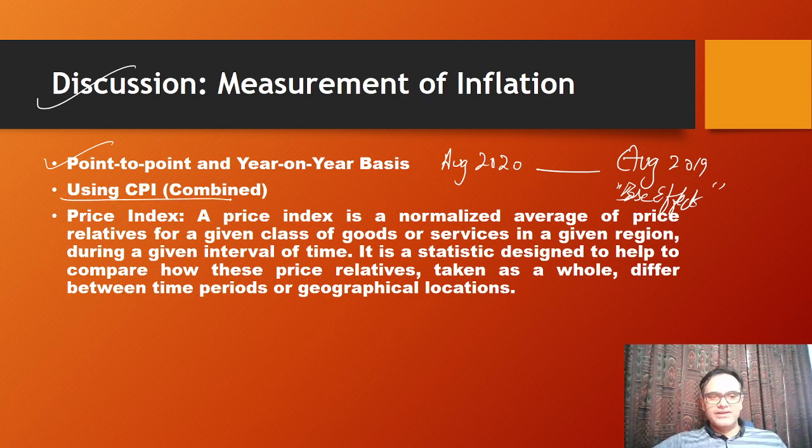So right now we are using CPI combined because of the Urjit Patel committee recommendations for measurement of inflation, and price index. You already know what is a price index. It's a normalized average of price relatives for a given class of goods and services in a given region during a given interval of time. So basically what they do is they go to the various goods and services outlets, the industries, and they collect the price data. Remember the constant prices and current prices, all those things.